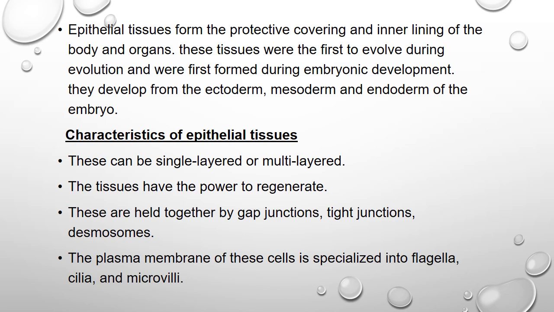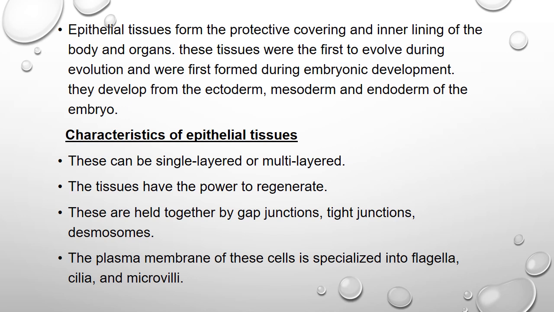The epithelial tissue forms the protective covering, as I already mentioned, and the inner lining of the body and organs. These are the outer as well as inner lining of the body organs. These tissues were the first to evolve during evolution and were the first formed during embryonic development. They develop from the ectoderm, mesoderm, and endoderm of the embryo.